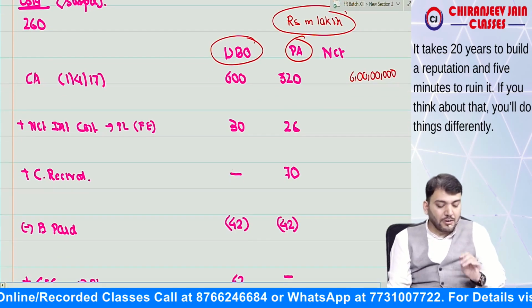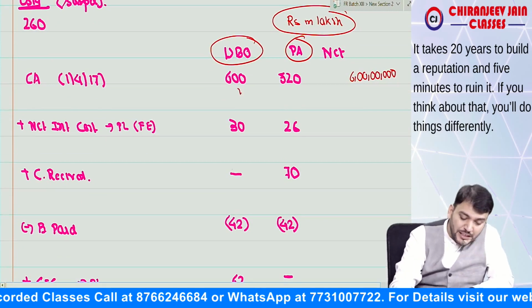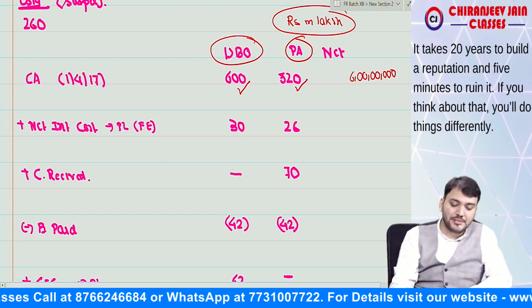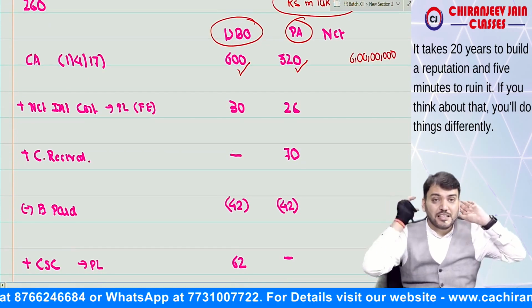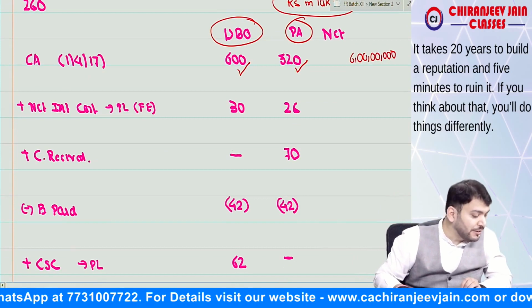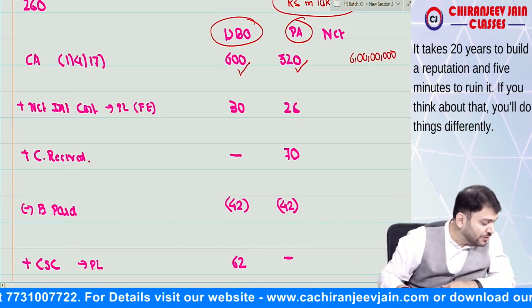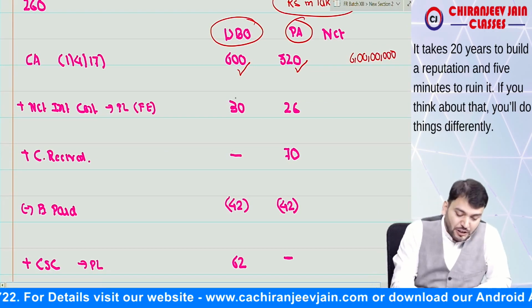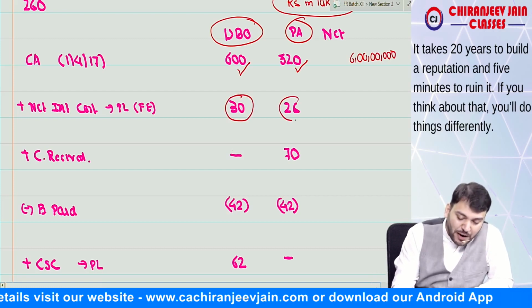Now, carrying amount at the beginning: this is the opening liability, this is the opening asset. Then we'll find out net interest cost. Net interest cost will be calculated by using the discount rate. Discount rate is given as 5%. The 5% of 600 will be this, 5% of 520 will be this.